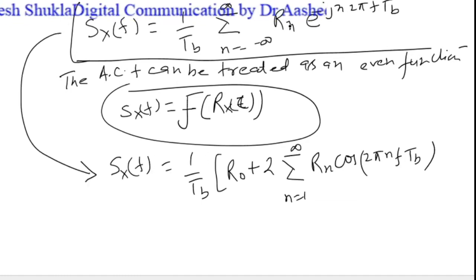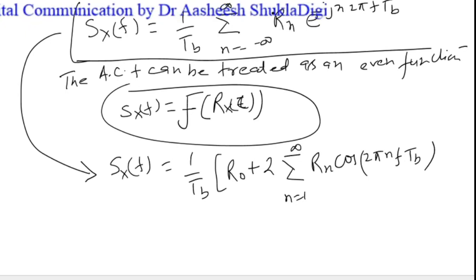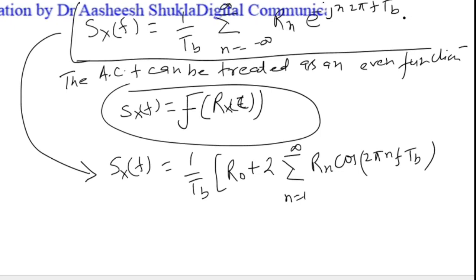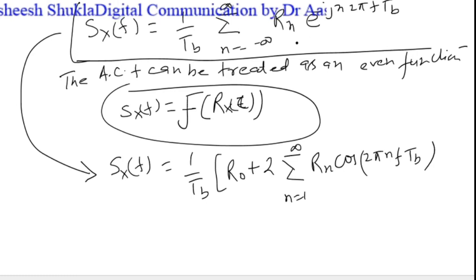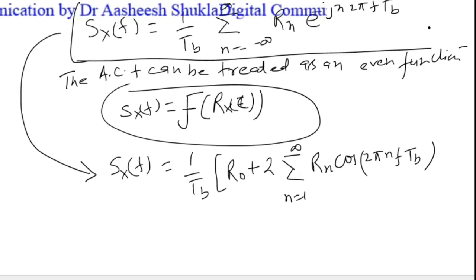1 upon Tb, and if we separate the value of R0, then for all those values from R1 to infinity, we can just double these values, because we compensate the values from n equals minus 1 to minus infinity with the values of n equals 1 to infinity, right? So we have to compensate those.